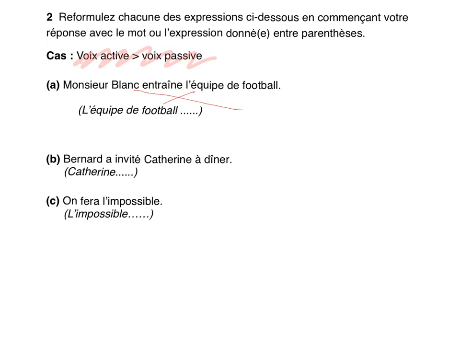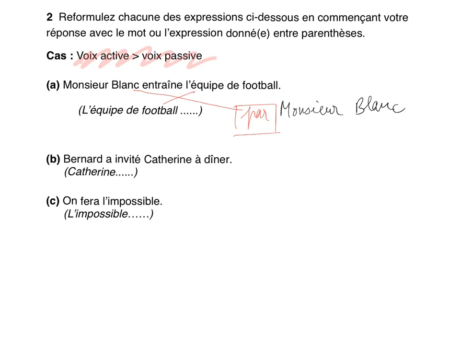So we are going to write Monsieur Blanc somewhere here. And now we need to add par, by Mr. White, because in English passive would be the football team is coached or is trained by Mr. White. So by in French is going to be par.